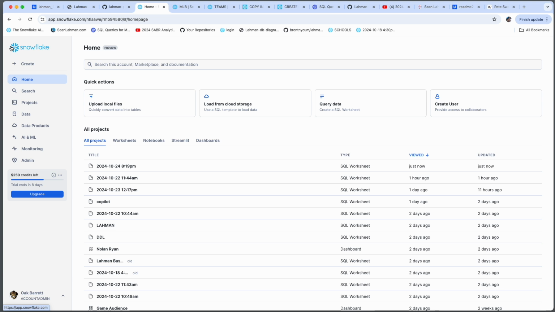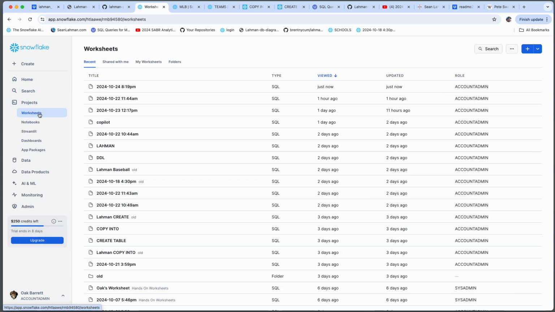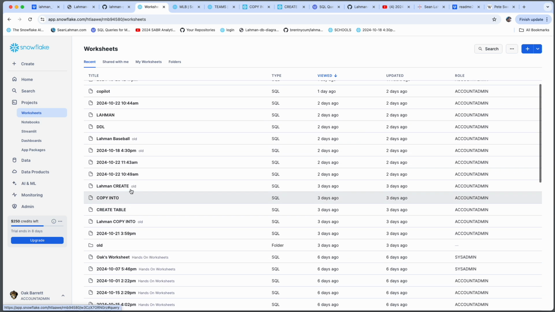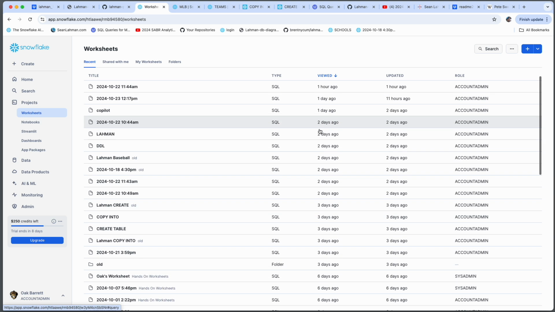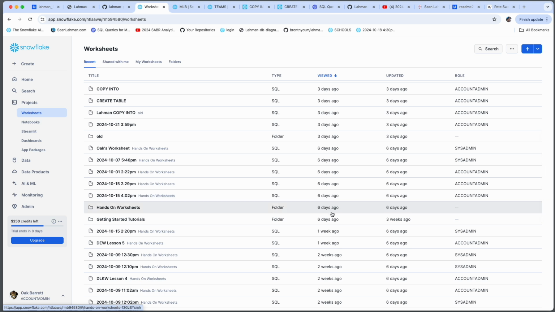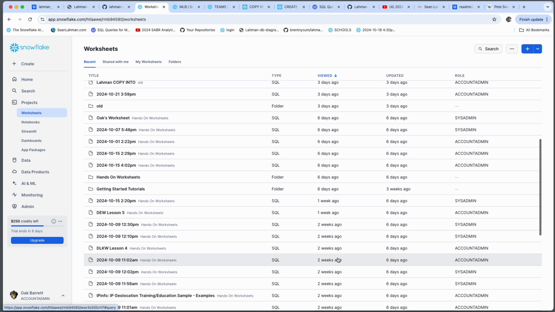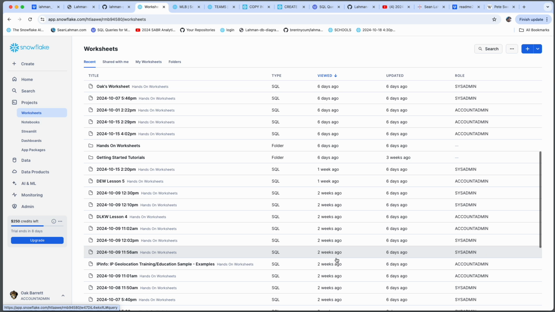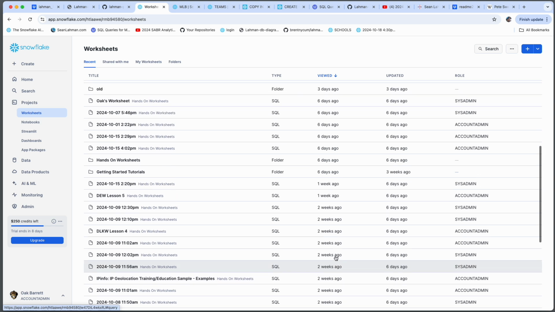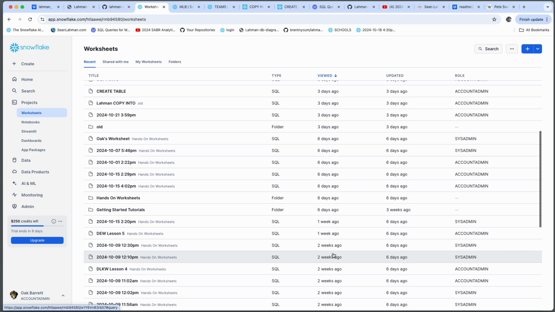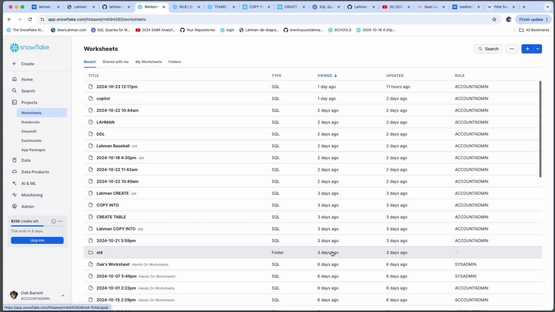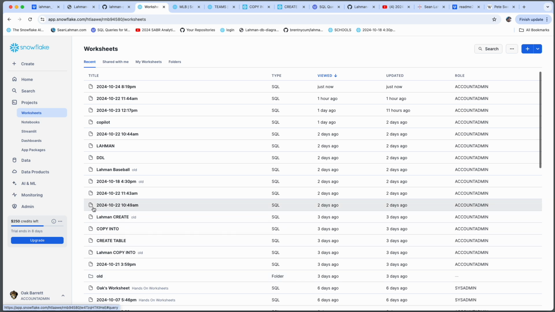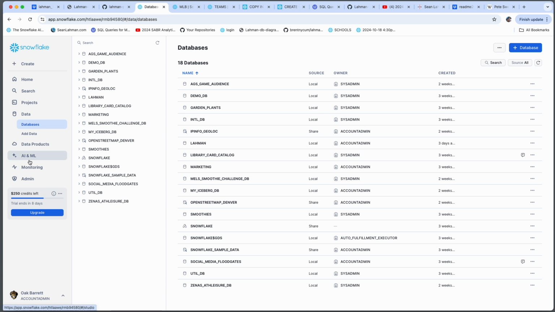I've had a lot of fun getting to know Snowflake over the past month or so. The database concepts themselves aren't new, but just the ease of use is really nice. The worksheets, it's great to be able to go back in time and look at some of your history. You do get a little bit of worksheet sprawl, if you will. I found I'd be working on a sheet where I had a few SQL statements. Then the next day or next hour, I might open up another one. I would start losing track. But it's more user than the platform.